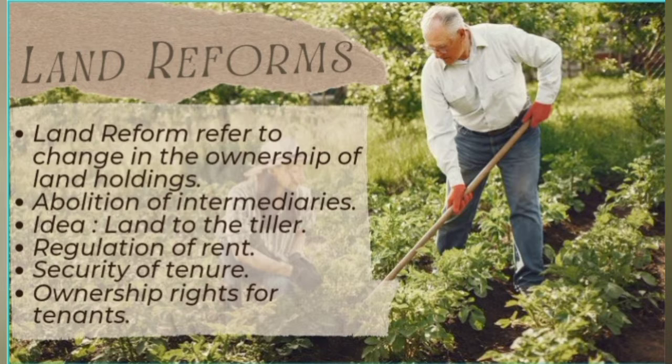Regulation of rent means that until the land was distributed to the farmers, they had to pay rent. So that rent was controlled and reduced to a level the farmers can afford. Then the security of tenure. Security of tenure means providing security to tenant cultivation. Here, the tenant has to be given a prescribed minimum area for cultivation. Then what are ownership rights for tenants? Giving the tenants ownership rights over the land, transferring it from Zamindars or intermediaries.